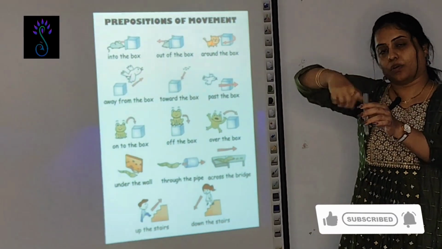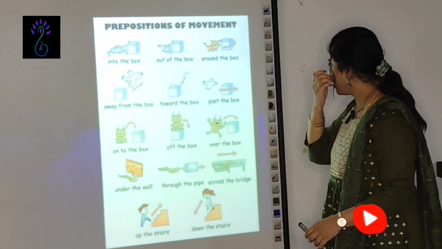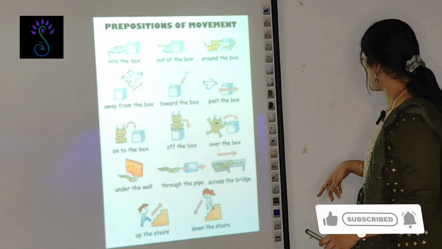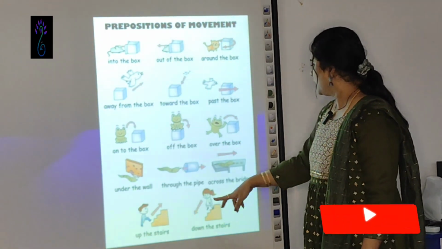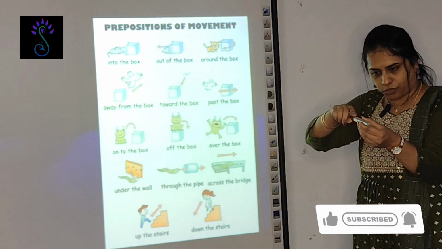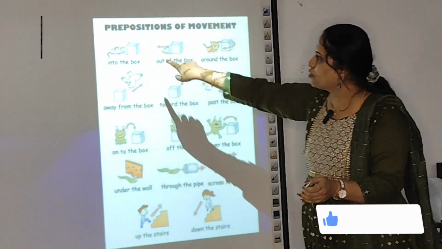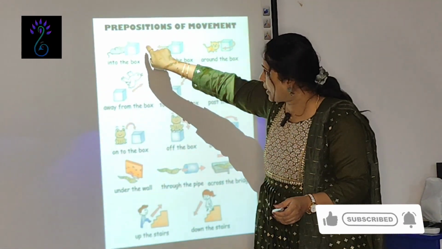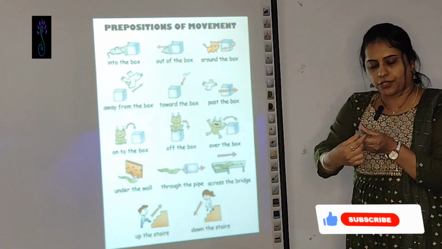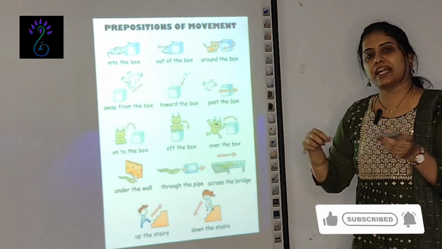Okay, that is around. Then one more thing, through. It is passing through. Into is only up to this point. When it gets out of this, that is called through. When it is moving from here to here, that is called through.